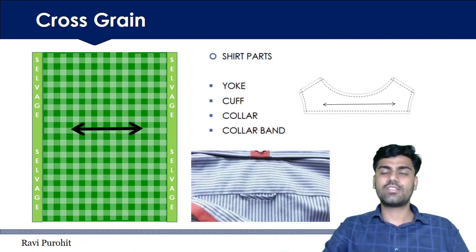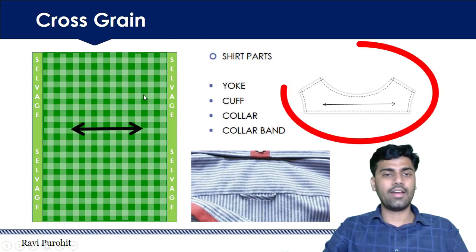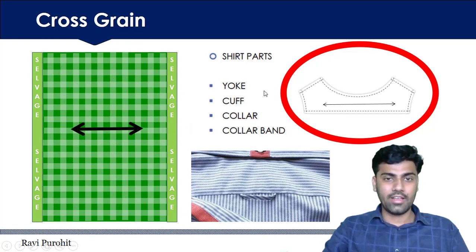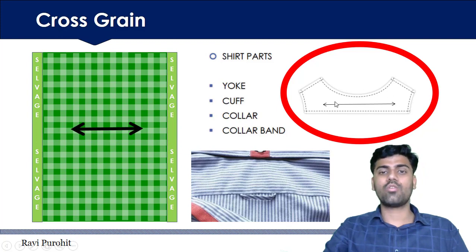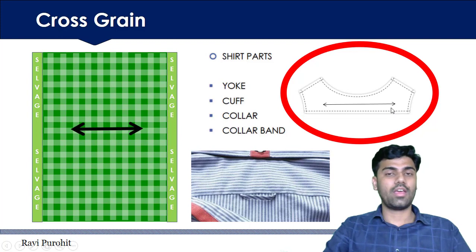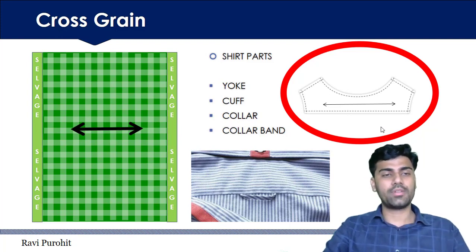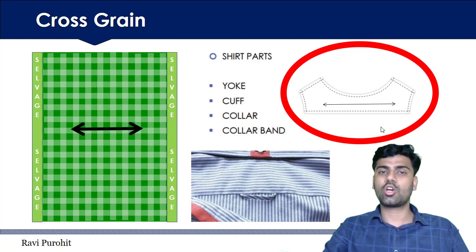This is second type, cross grain. Look at this yoke, and cross grain means cross to your selvage, cross to your warp thread, and yoke is one example. So yoke follows cross grain. My dear friends, in general yoke has cross grain and few yokes may have bias grain. This is third type. At present we will understand second type. This is cross grain, also known as off grain.